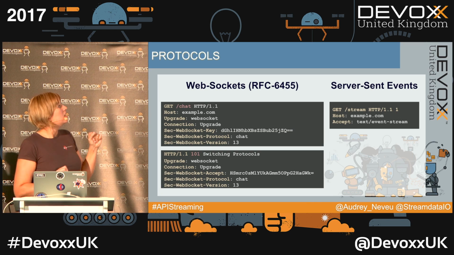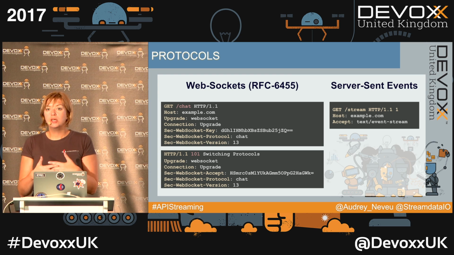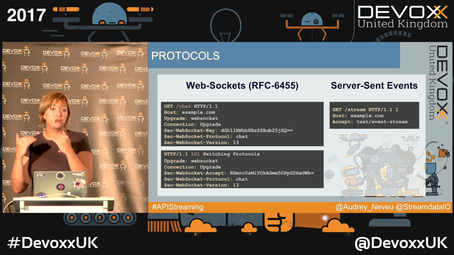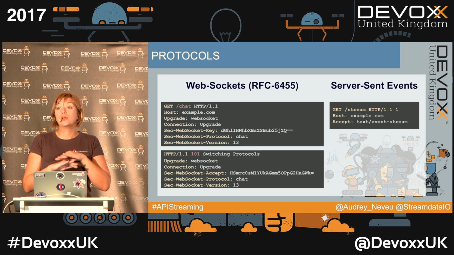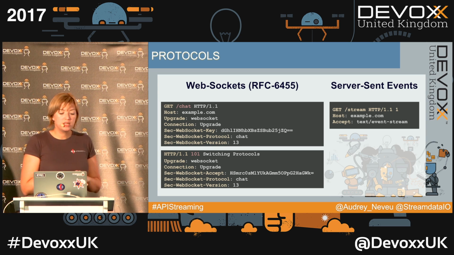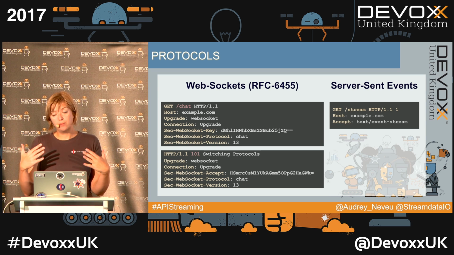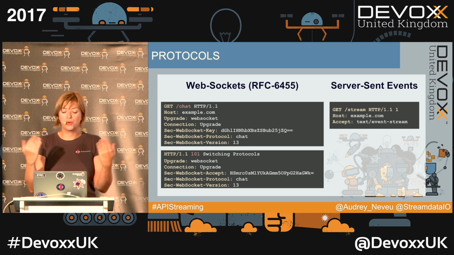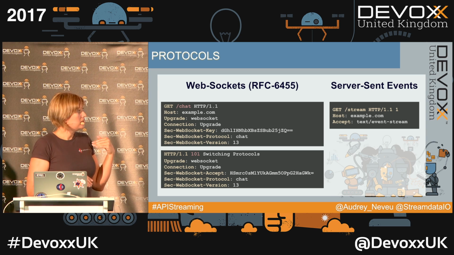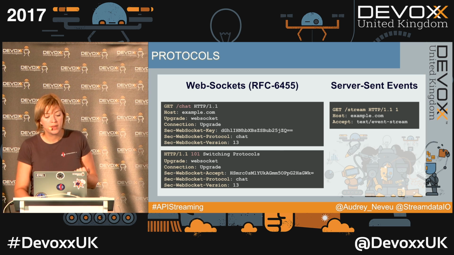Looking at protocols, WebSockets has its own TCP-based protocol. So basically, the handshake will be interpreted by the server as an upgrade request. The server will switch to a binary bidirectional protocol, which does not rely on HTTP anymore, but the server will be able this way to handle both HTTP and WebSocket requests on the same port. Server-sent events, on its side, is normal HTTP. You just have to add this little header you're seeing there, Accept: text/event-stream, and it's going to work.